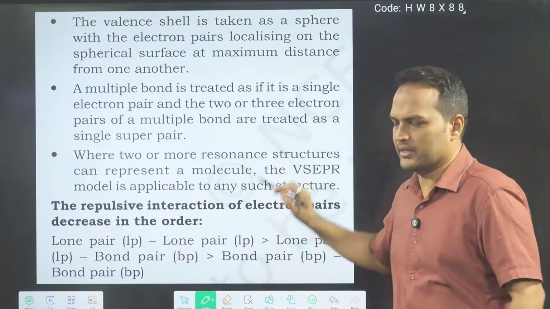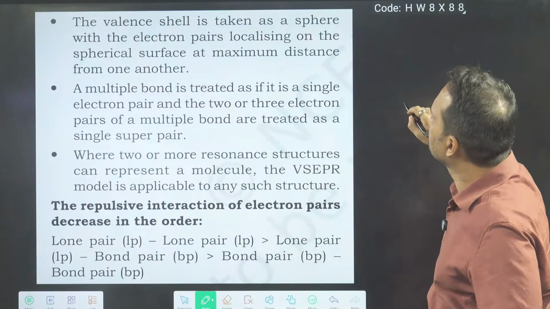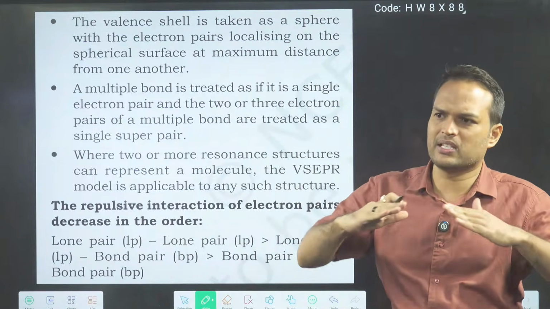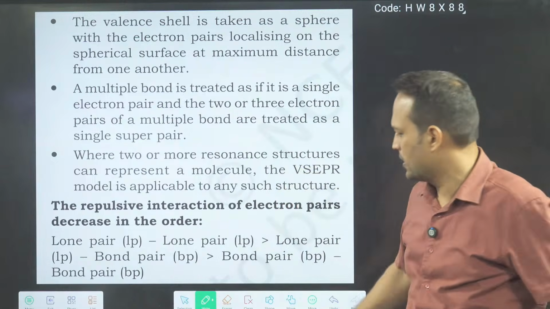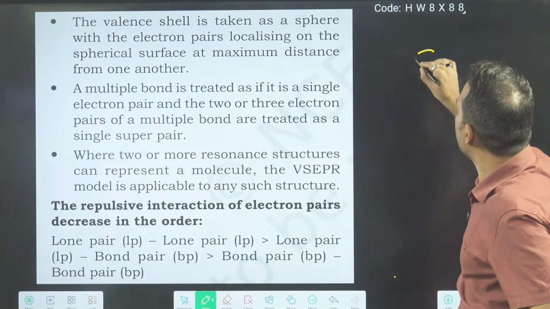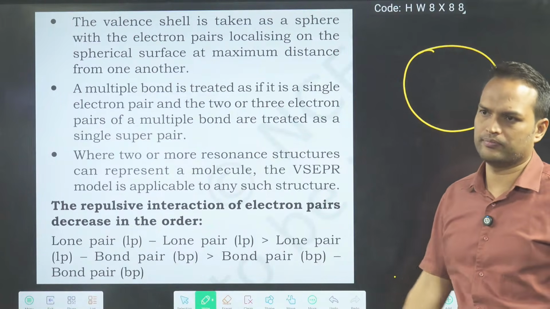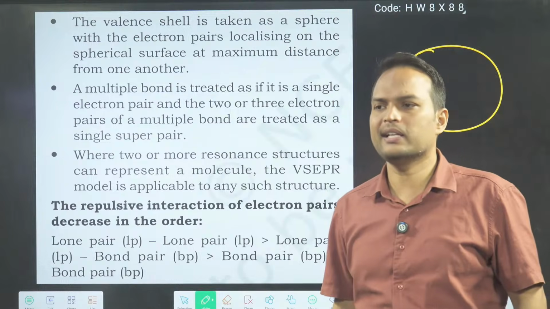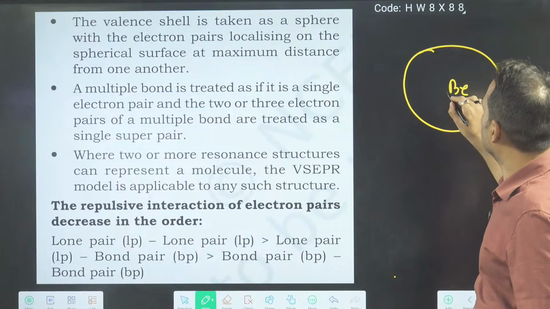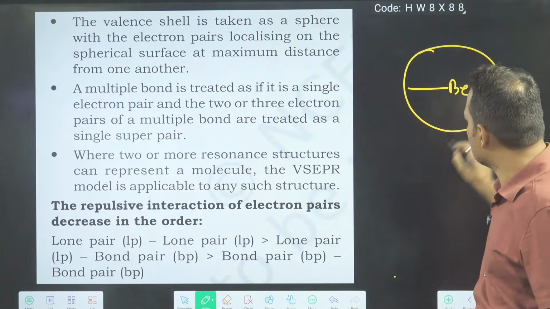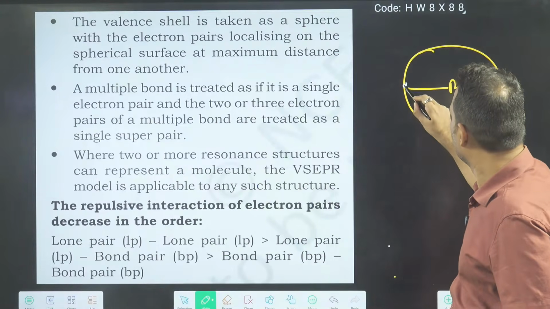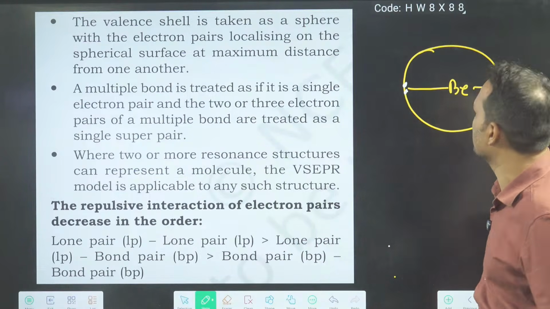Now see what they are writing in these points. First point, they are saying what we have said, they will follow that only. We have to minimize repulsion by maximizing what? Distance. Now they have just included one new word: assume the valence shell like a sphere. And you put the valence electrons as far as possible on this sphere only. Like here I have put the valence electrons as far as possible.